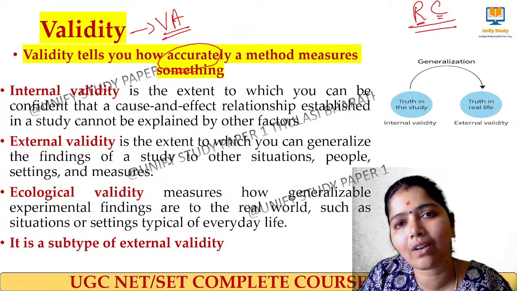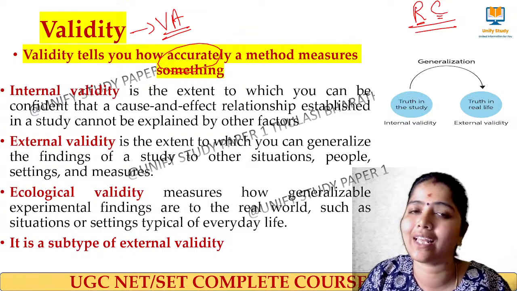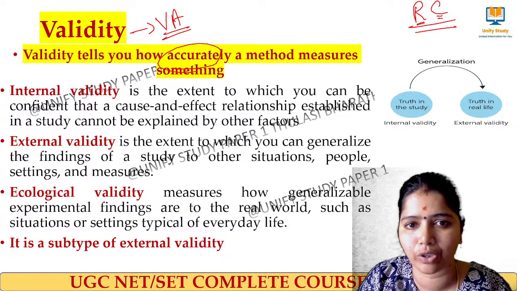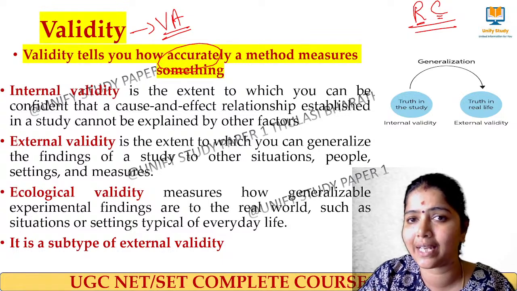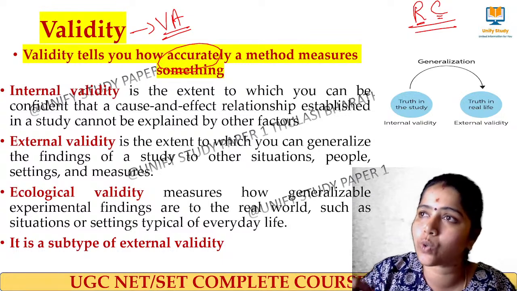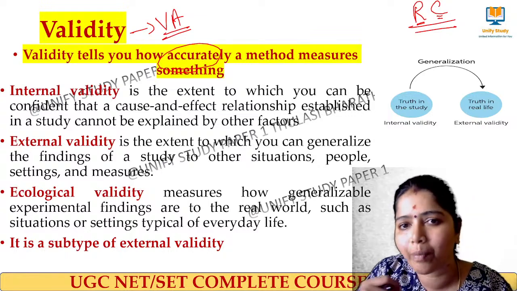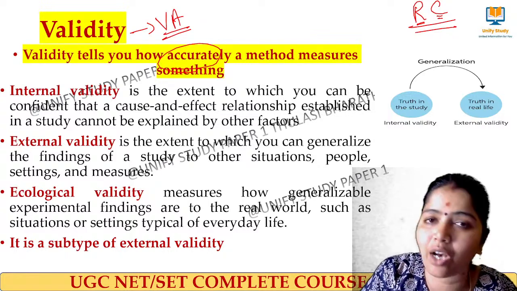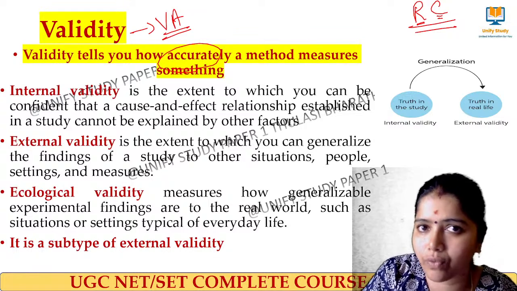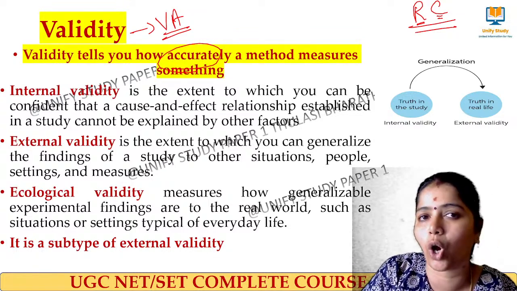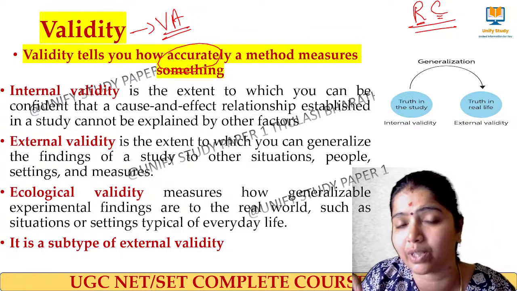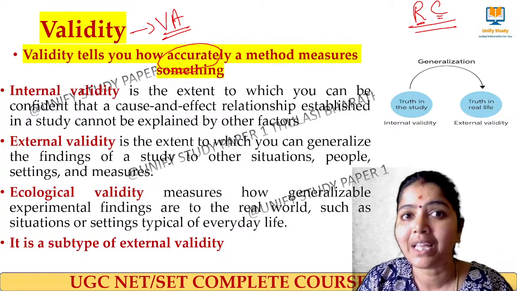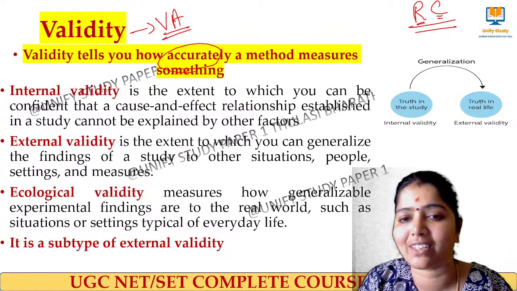Here we have internal validity, external validity and ecological validity. Internal validity means, I am doing my research, and it should give accurate output for what I am doing. How? Because I want to study this cause of this problem. This particular cause should be answering this particular effect. Whenever I study this cause and effect relationship, we say it is internally valid research.